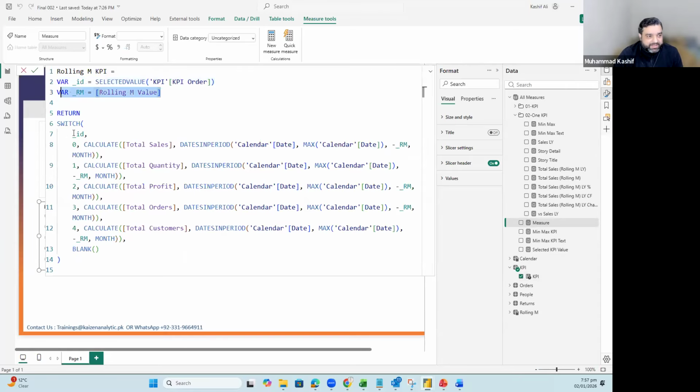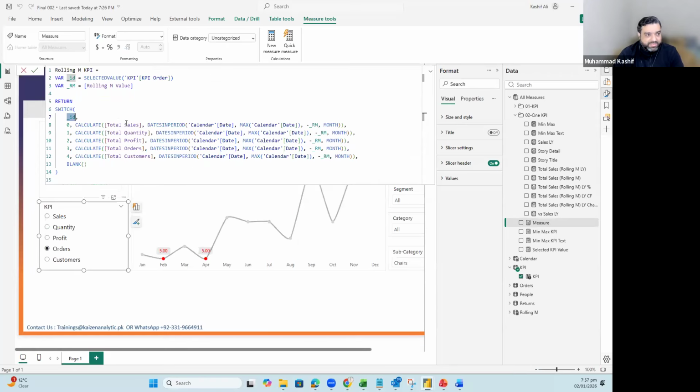Rolling M1 is the previous one. So I have the ID, the same methodology. If the ID is 0, then add the sales. If the ID is 1, then go for the quantity. If the ID is 2, then go for the profit. And if the ID is 3, then go for the next part. So on and so forth. Okay, so it is going in this manner.